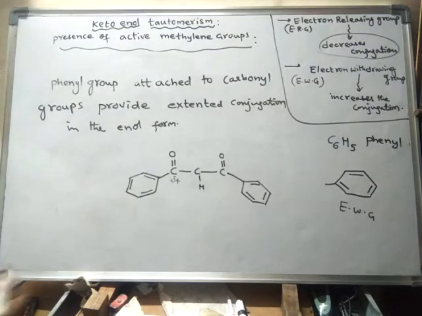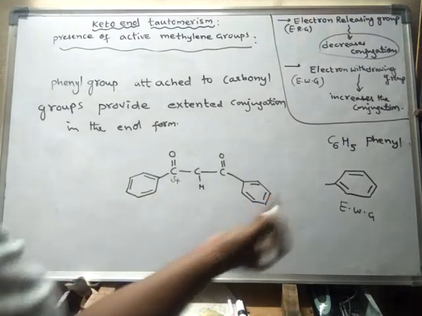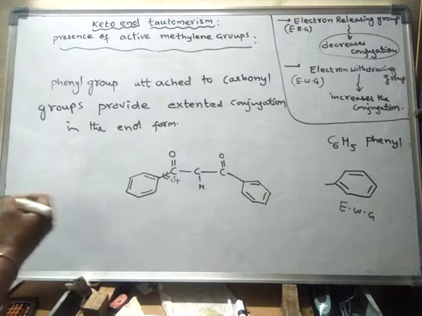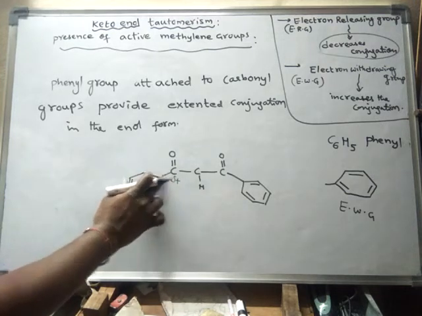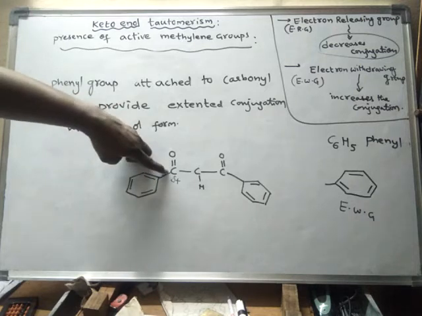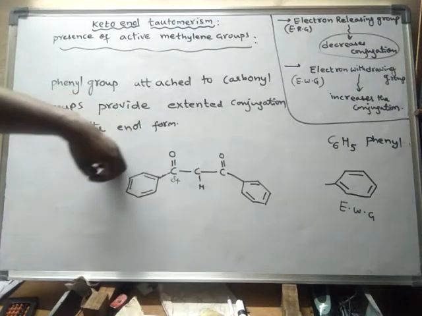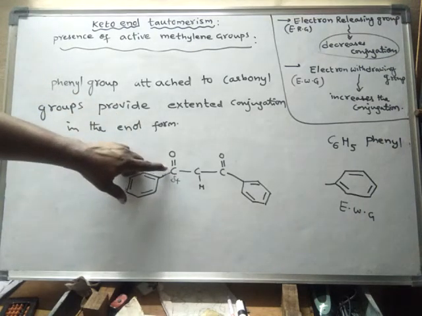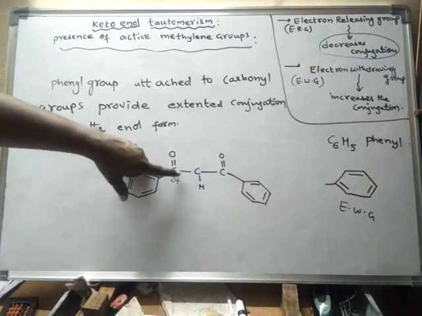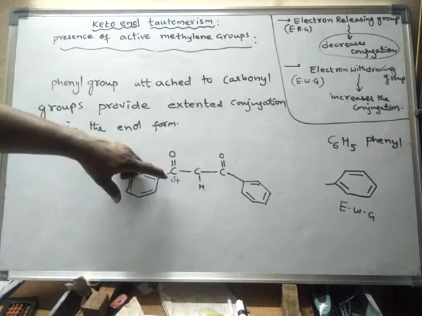Okay, so what happens? The electron withdrawing group will try to withdraw electrons from this one. That means electrons will move from carbon towards benzene. So when electrons move from carbon towards benzene, the electron density on carbon decreases.